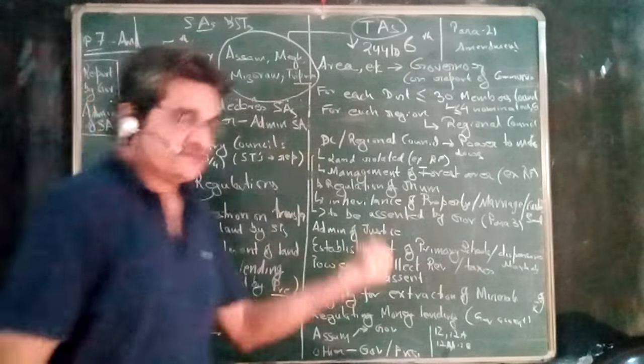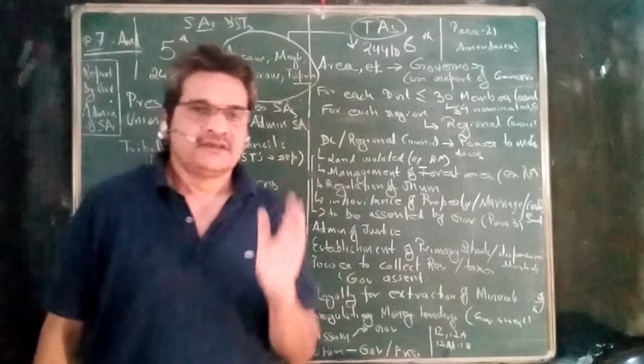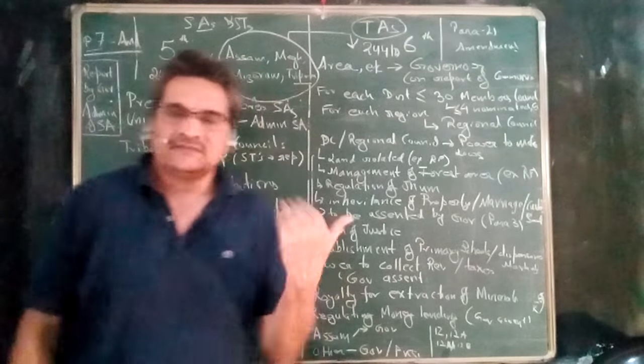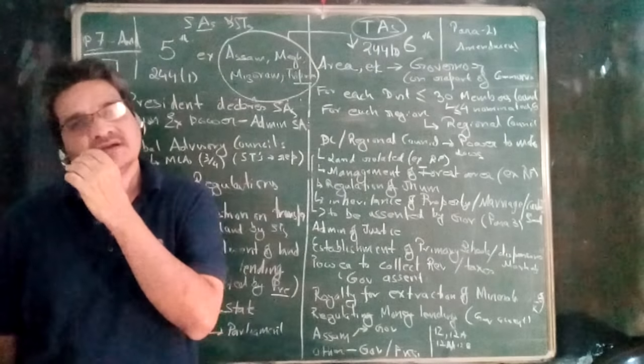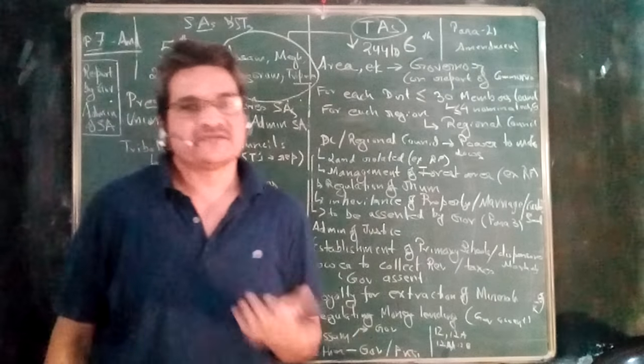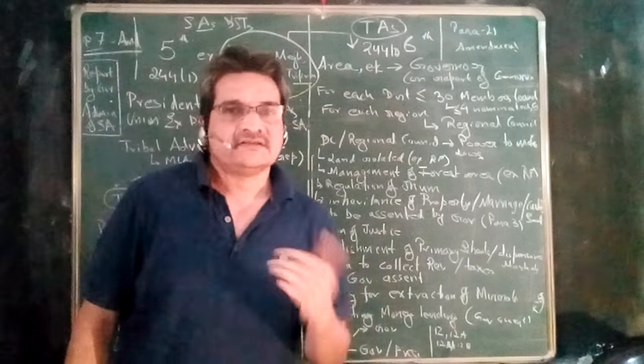But for the sixth schedule, that power is with the governor only in case of Assam. In case of Assam, the governor can declare similarly as it was being done in case of fifth schedule areas. But in case of Meghalaya, Mizoram, and Tripura, the governor's powers are confined to the laws made by the state. And as far as the laws made by the parliament are concerned, that notification has to be issued by the president that this will not apply in the sixth schedule areas in this particular area, or with this modification, this restriction. So that is a broad distinction in the manner in which that restriction is being done.